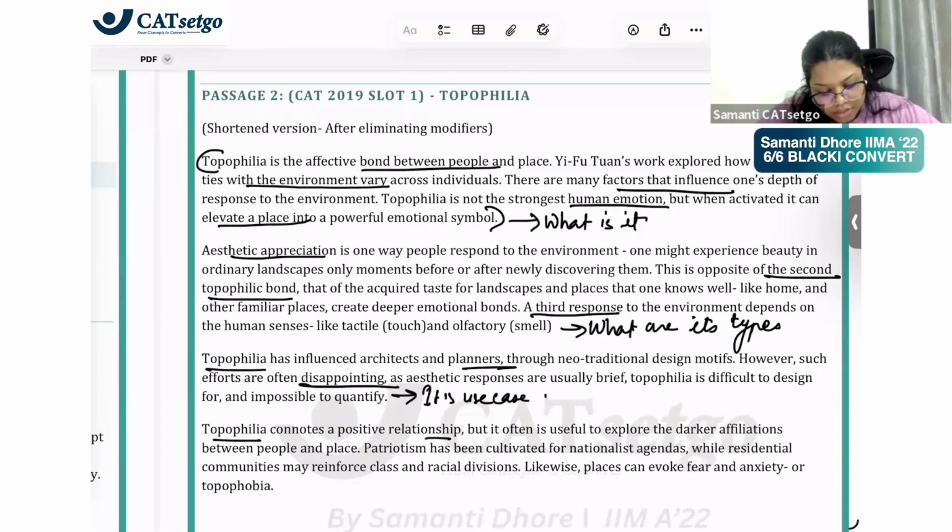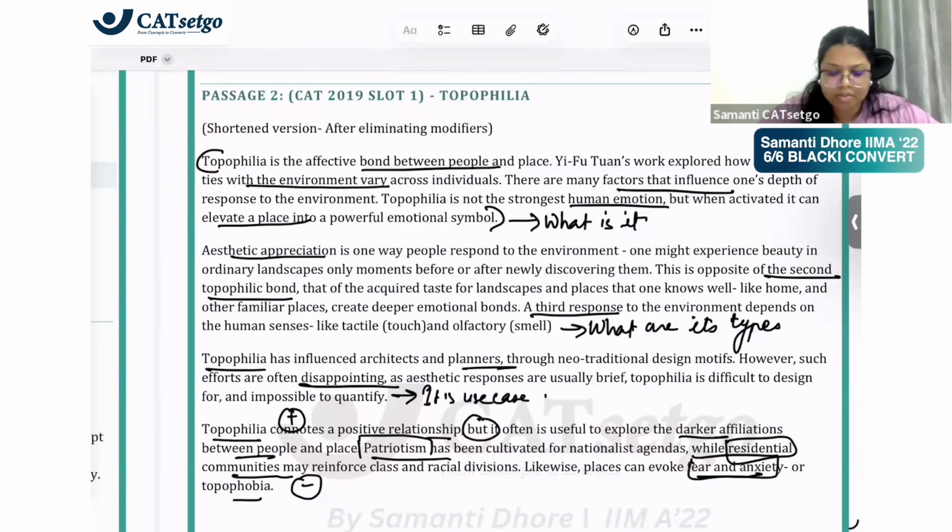Topophilia connotes a positive relationship, but it can have darker implications, like patriotism cultivating nationalist agendas, so hatred in Pakistan, India, and all of that happens. And residential communities may reinforce class and racial divisions. Likewise, places can evoke fear and anxiety. So it is positive, but it has negative to it also. Again, how it can be negative through this or through this or through this.